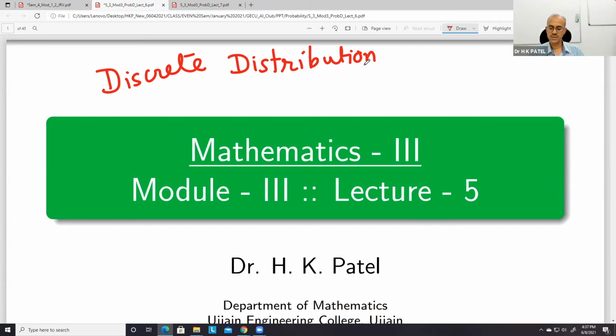So we'll see the discrete distributions first. The important ones are binomial and Poisson. These two are important, and then we will move to continuous distributions.